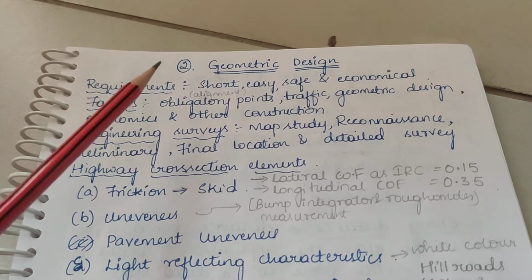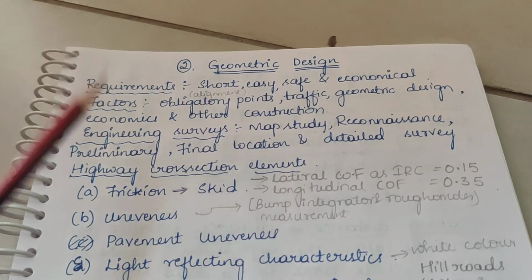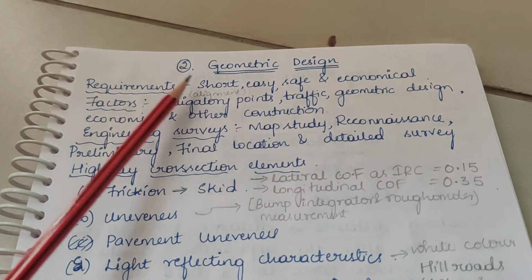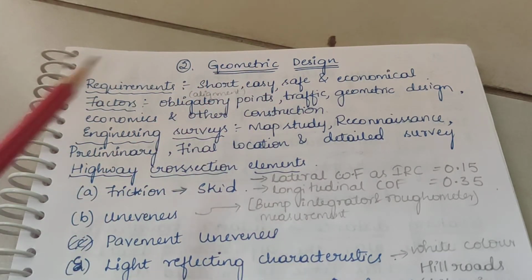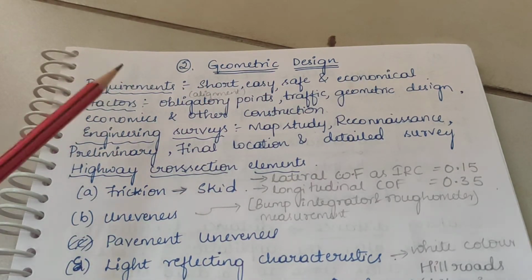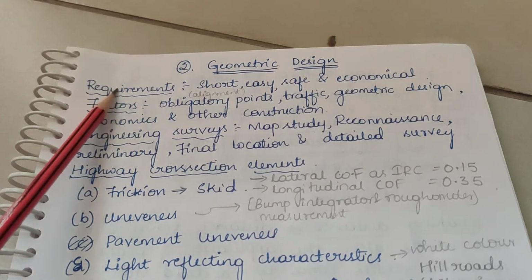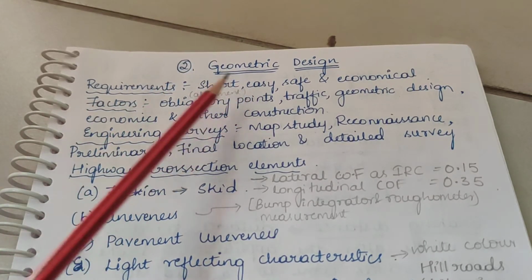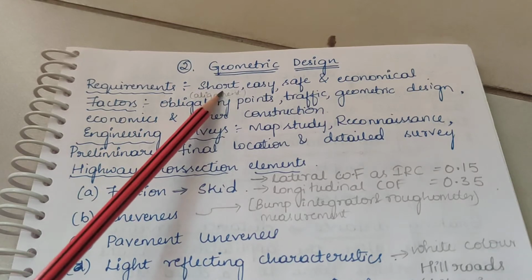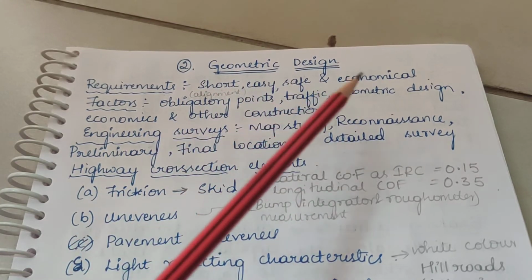In the first class, I have taught you about the first topic in highway engineering. In the second class, that is geometric design, highway alignment is the main topic. The requirements of highway alignment: it should be short, easy, safe, and economical.